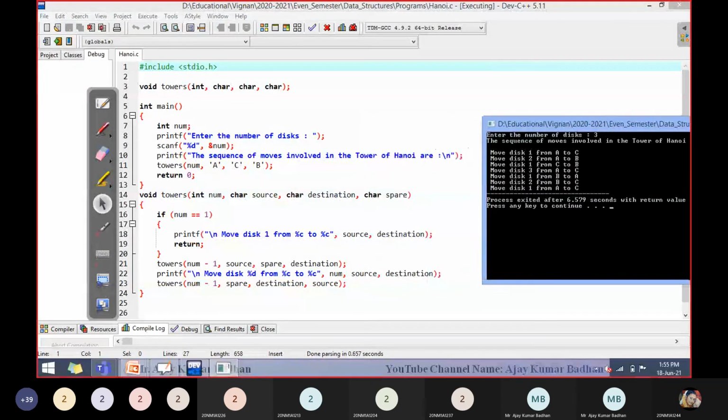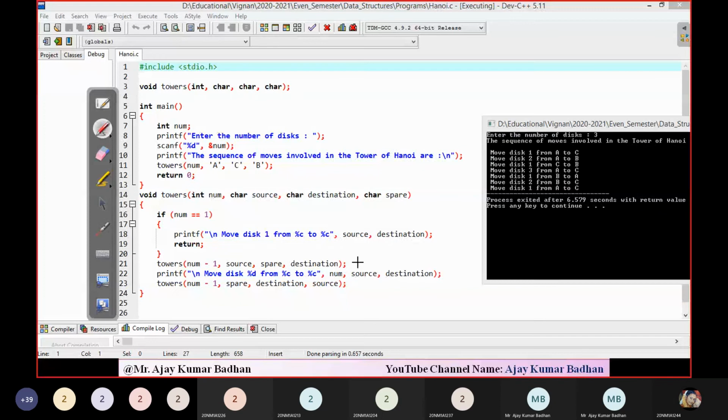So the only thing you have to keep in mind is these steps. N minus 1 disks you have to move. When we had 3 disks here, n minus 1 means how many disks? 2 disks. These 2 disks I have to move from source to auxiliary, or temporary pillar. What is the temporary pillar here? These 2 disks I have to move to here.